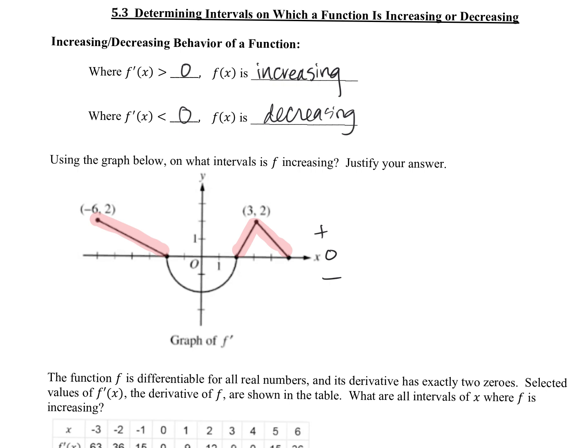You already said it, Ritzy, my bad. -6 to -2, and from 2 to 4, 5. Is that right, guys? And just so you know, if you were to throw parentheses there, they'd be okay with that. I think this is kind of hard to know. Like here, my f prime is actually equal to 0 when it's on that value, but it was decreasing, so they're good with parentheses or brackets at this point.